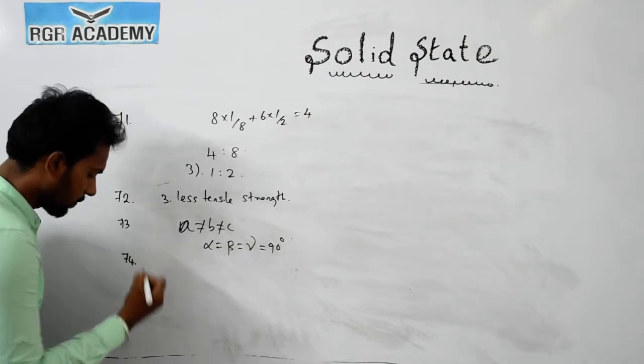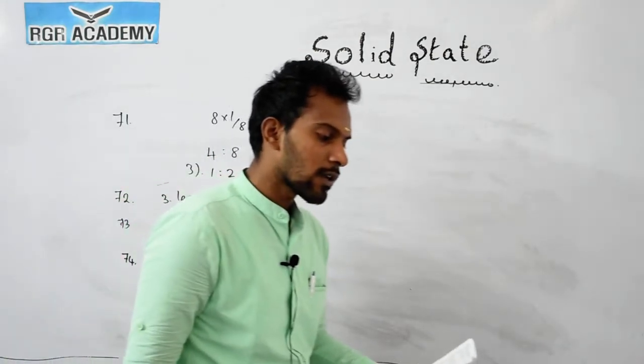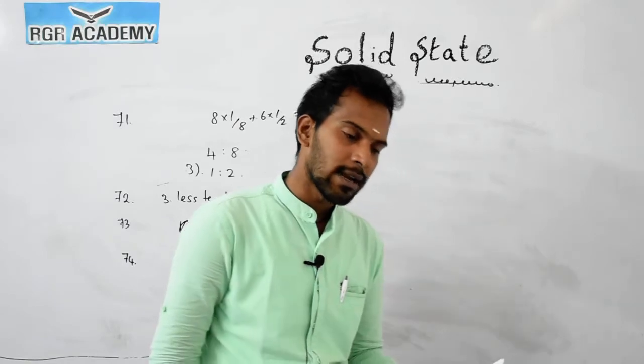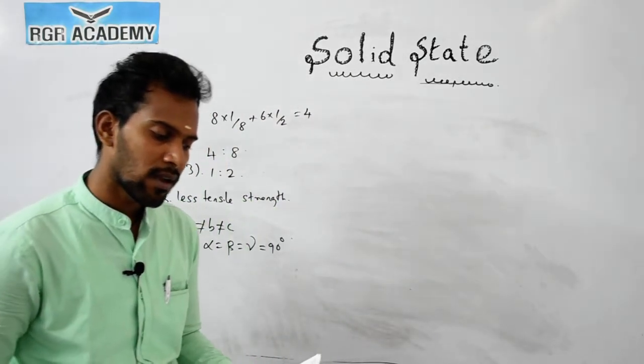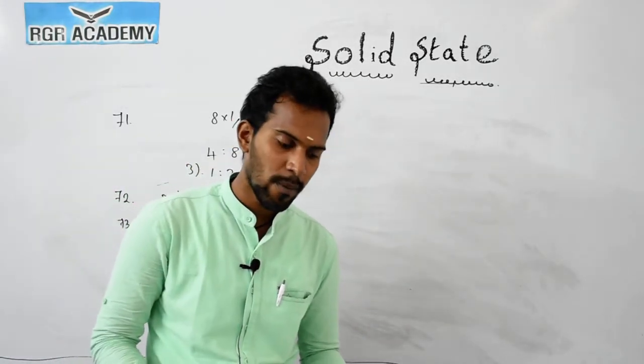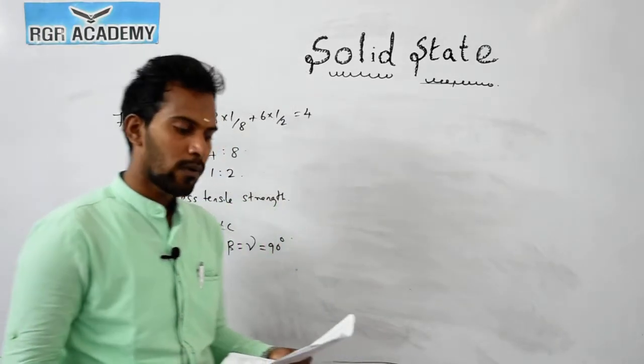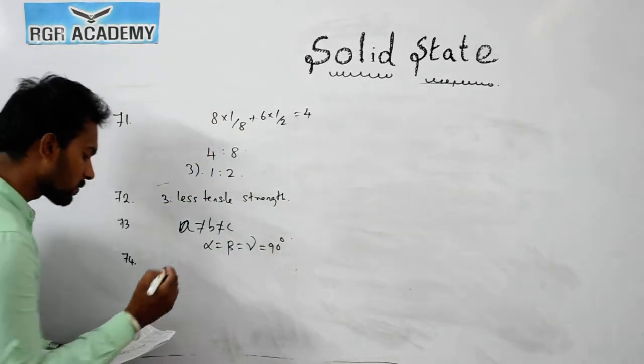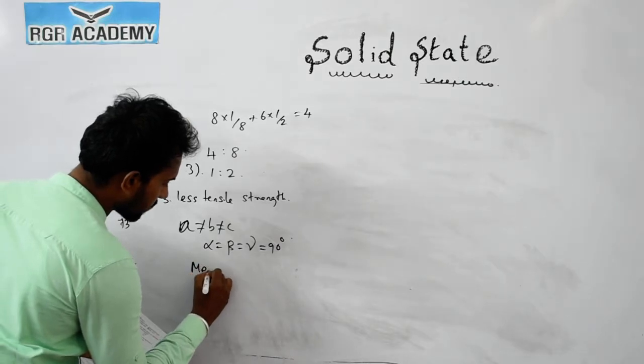Now question number 74. Which of the following will conduct heat and electricity: metallic compounds, molecular, covalent, or ionic? Metallic compounds will conduct heat and electricity very easily.